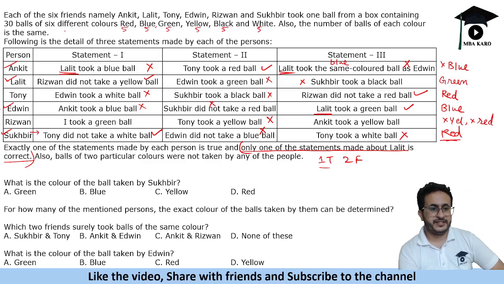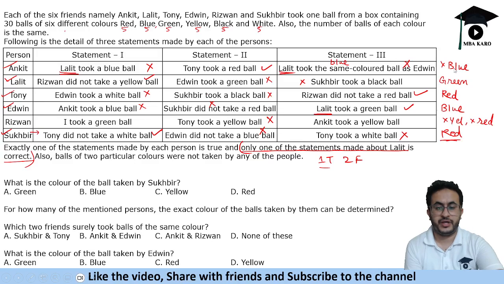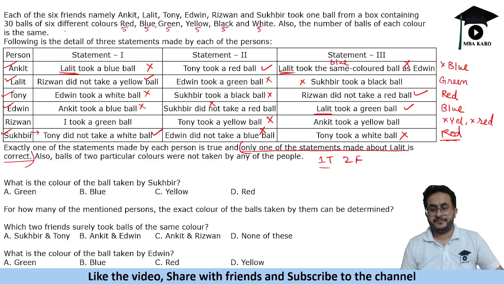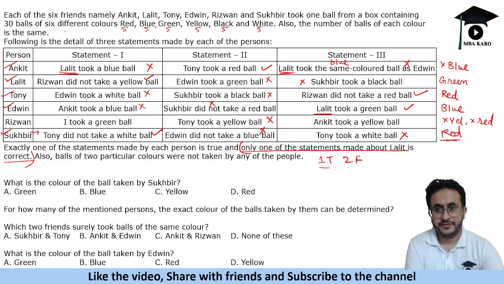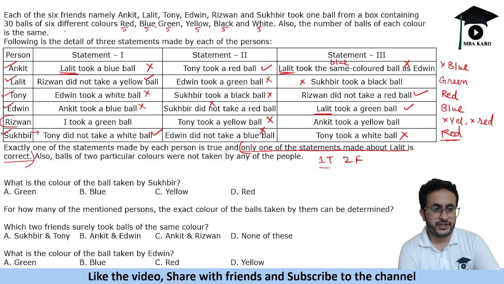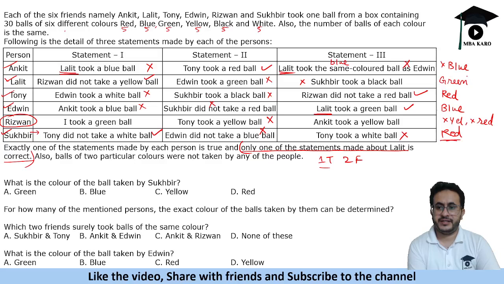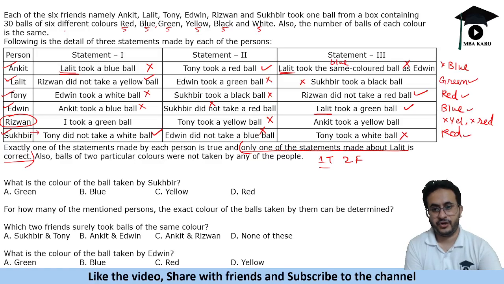Now the last person that is left is Rizwan. I took a green ball. He may take a green ball. Ankit took a yellow ball. Ankit, we are not given blue, so Ankit can have a yellow ball. So we can't tell which of these statements is correct, but we can tell about the remaining ones, which are correct and which are not. So basically for Rizwan we cannot determine the statements, and we can find the colors for 4 people, and we can say for the remaining 2 which are the colors that they cannot take.